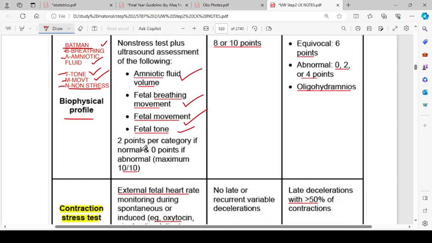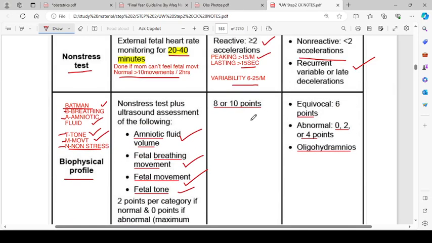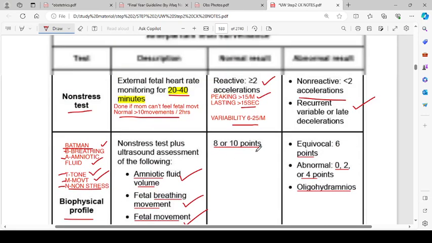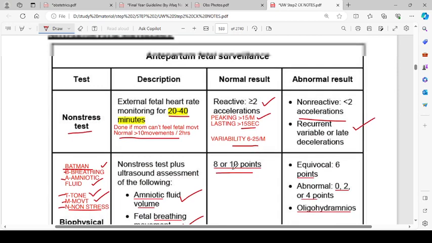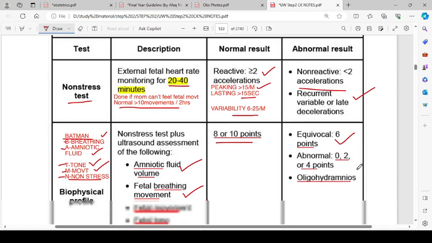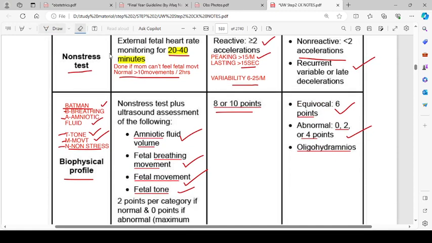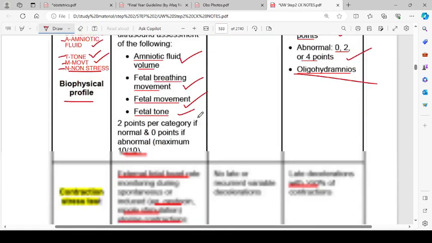2 points per category if normal, and 0 points if abnormal. Maximum is 10 out of 10 for the biophysical profile. So the normal is 8 or 10 points. Equivocal, 6 points is equivocal. Abnormal is 0, 2 or 4. We can't comment on if the child has 6 points; we have to repeat it in the scenarios. And oligohydramnios is also an abnormal finding.